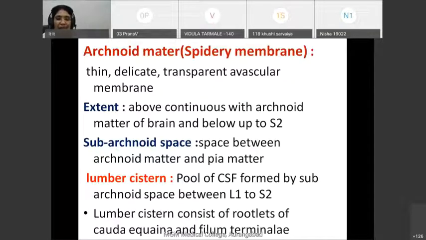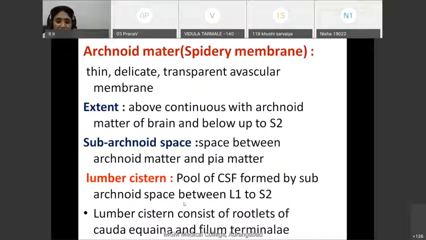In spinal anesthesia, we infiltrate the anesthetic agent in the lumbar cistern, and most of the surgeries done below the umbilicus are done under spinal anesthesia.